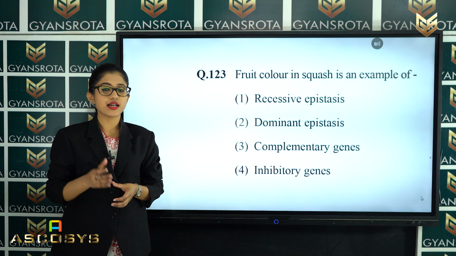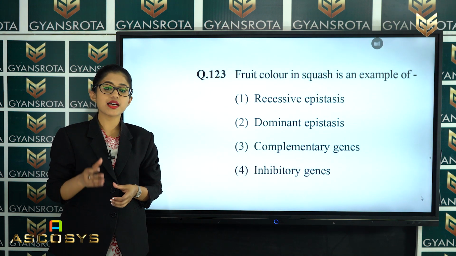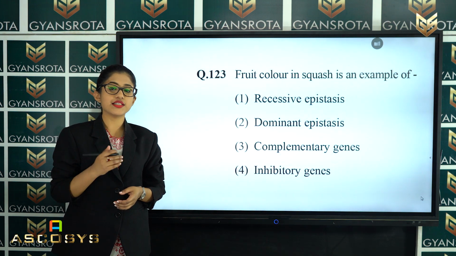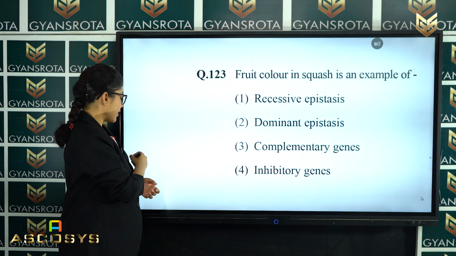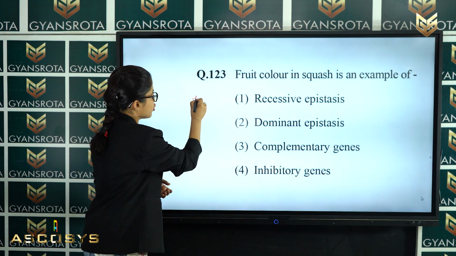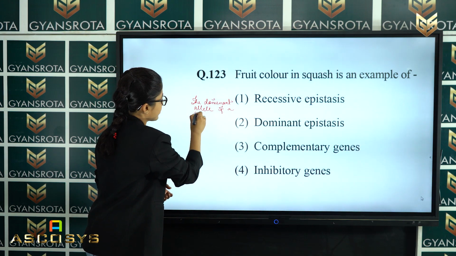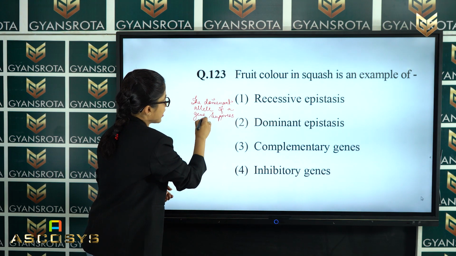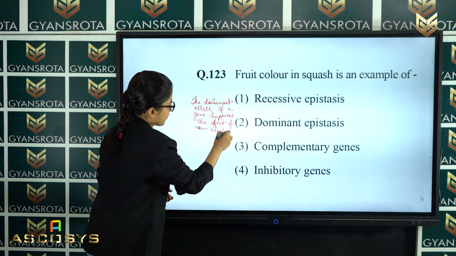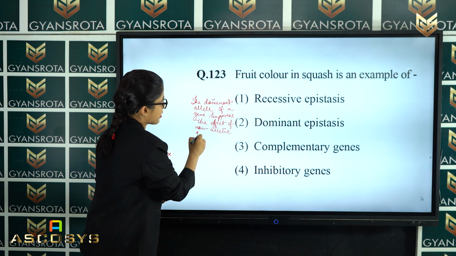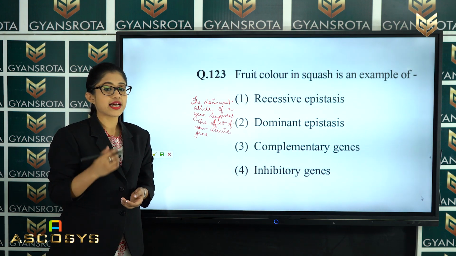Epistatic genes are those in which the dominant allele of a gene masks the effect of a non-allelic gene. Okay? And you can note down the epistatic gene definition as: the dominant allele of a gene suppresses the effect of a non-allelic gene. That non-allelic gene can be either dominant or recessive, and that is called the epistatic gene.